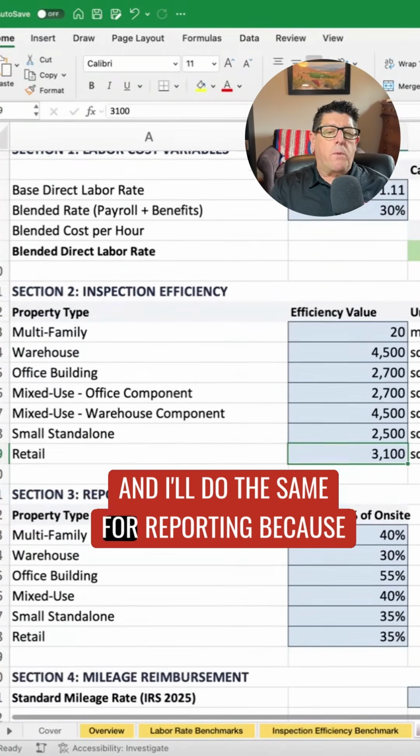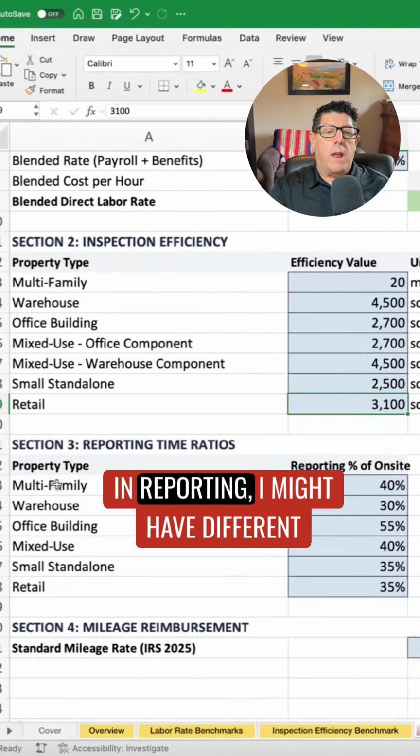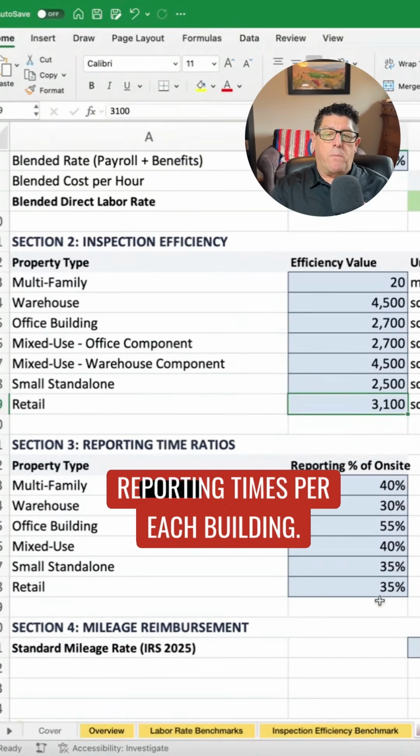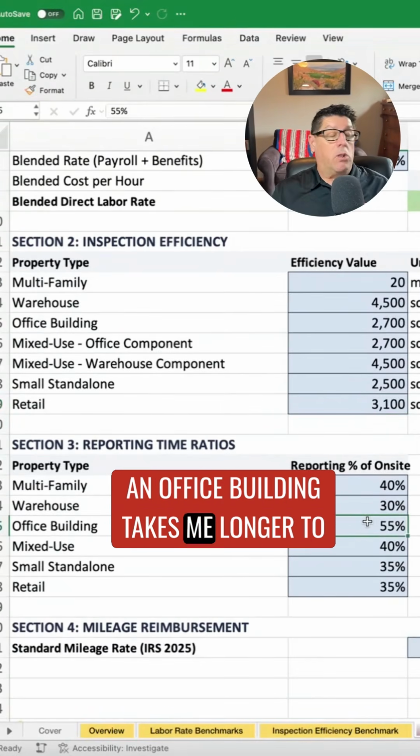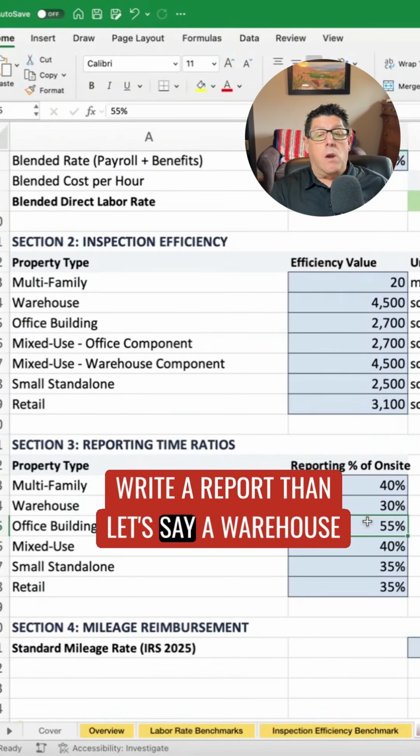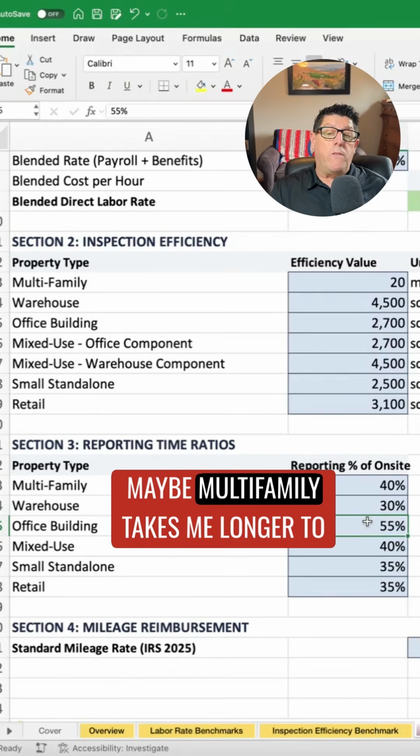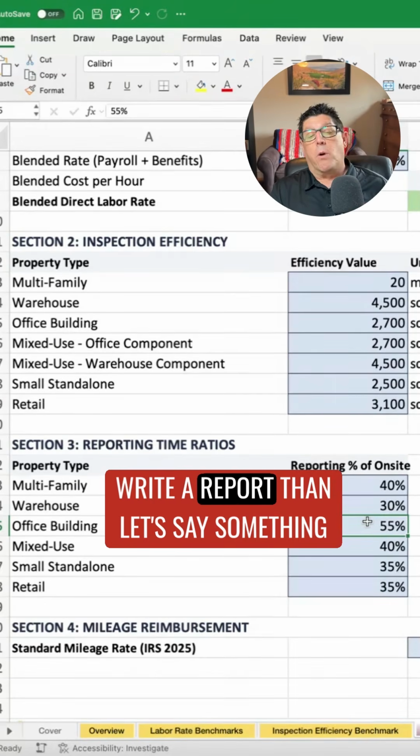And I'll do the same for reporting, because in reporting, I might have different reporting times per each building. An office building takes me longer to write a report than, let's say, a warehouse would. Maybe multifamily takes me longer to write a report than, let's say, something else does.